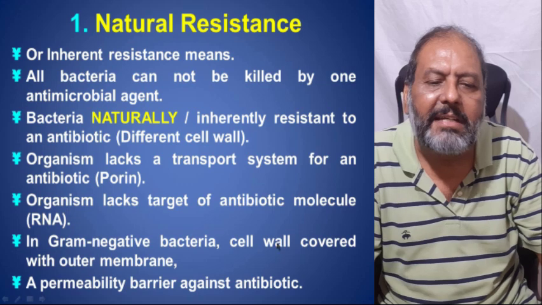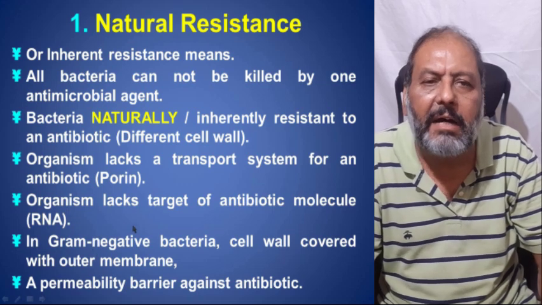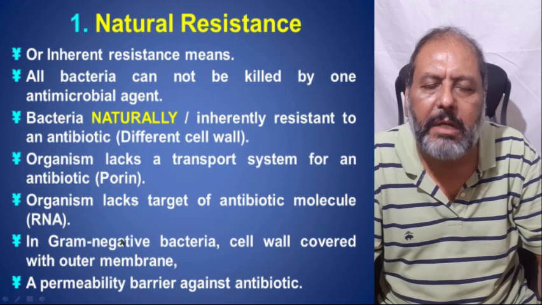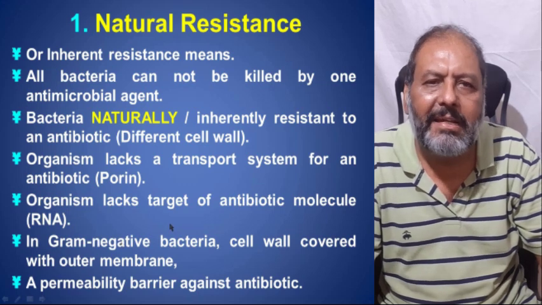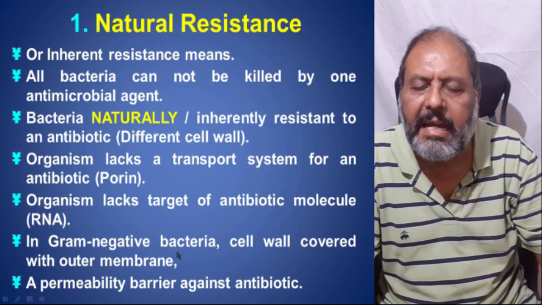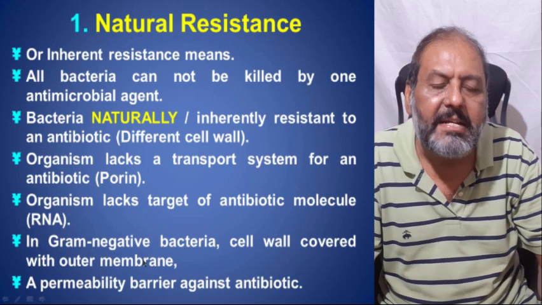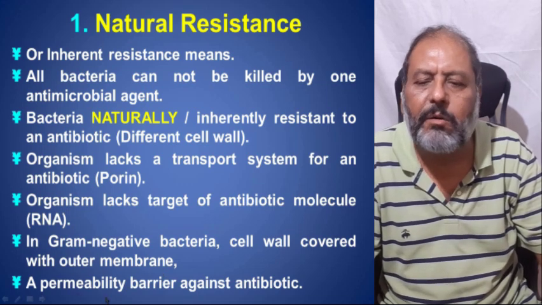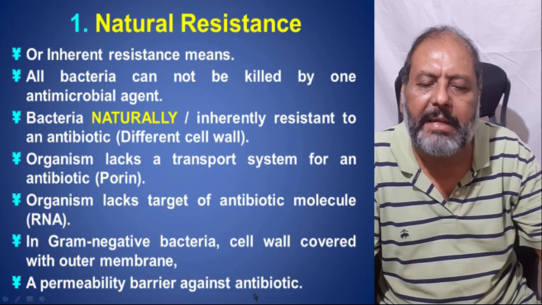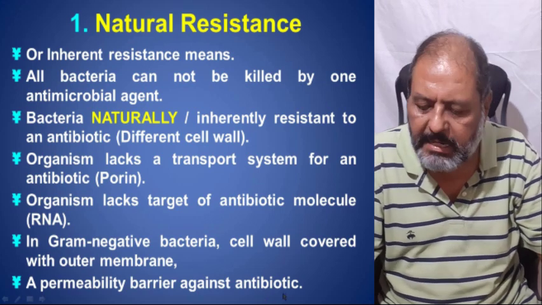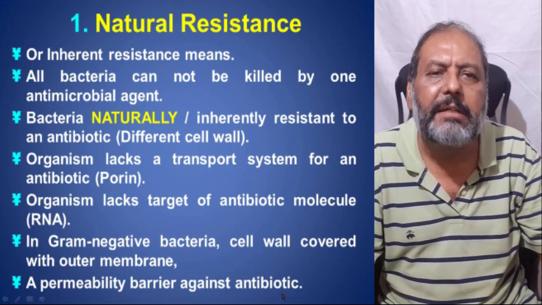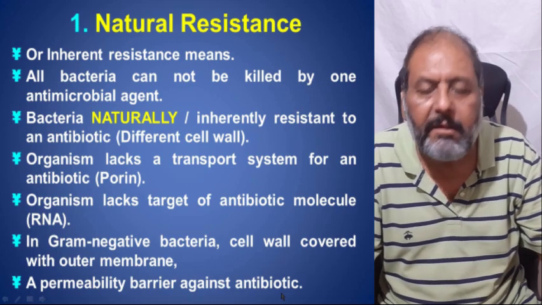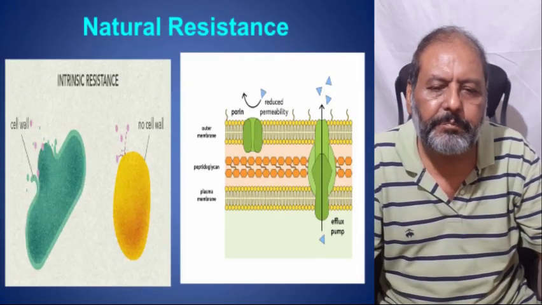The organism lacks the target of the antibiotic molecule, like RNA, and the antibiotic that fights to kill an RNA is not lacking in that antibiotic. And in gram-negative bacteria, the cell wall is covered with an outer membrane, and this outer membrane is a permeability barrier against antibiotics, so they are resistant to many antibiotics.